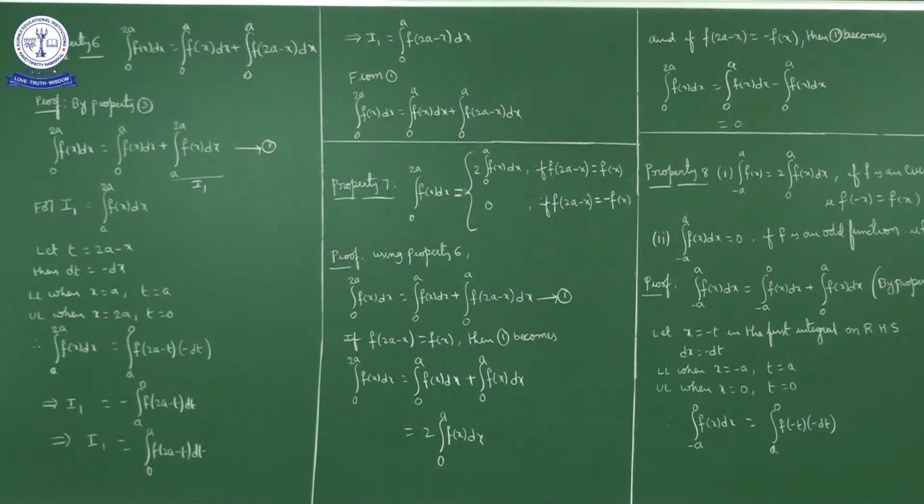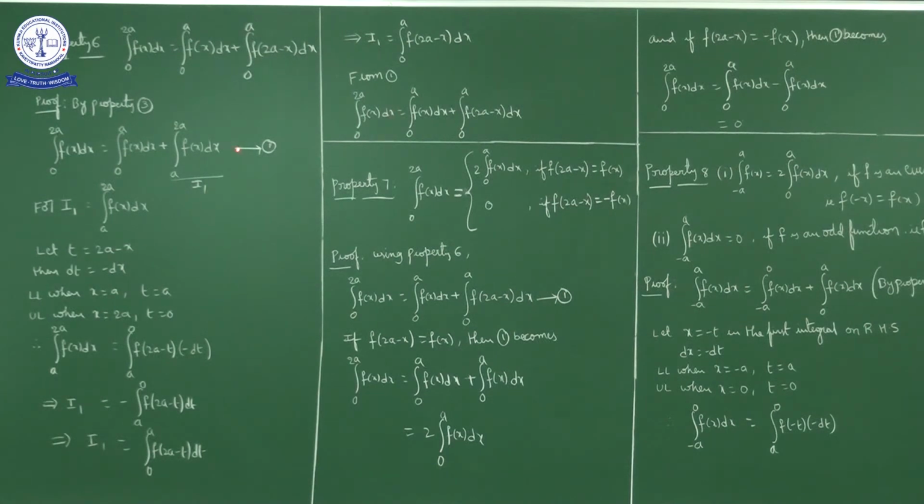Okay. Here, what is the property? Integral 0 to 2a f of x dx is equal to integral 0 to a f of x dx plus integral 0 to a f of 2a minus x dx. Integral 0 to 2a is nothing but the area bounded by the curve y equal to f of x between the limits x equal to 0 and x equal to 2a.